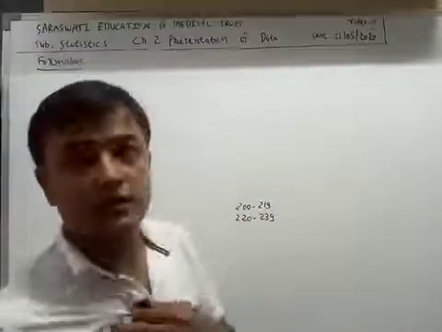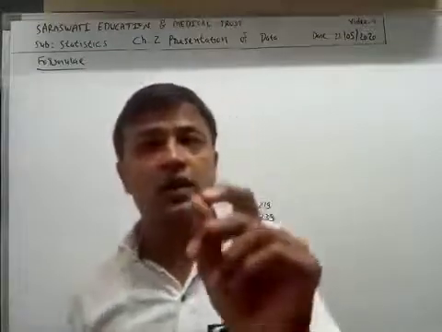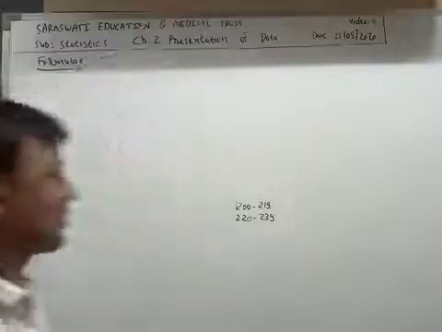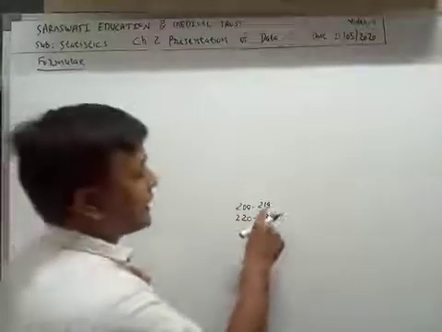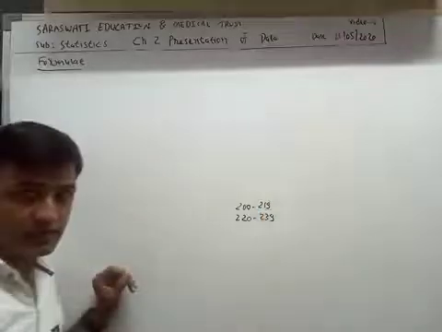This is known as which type of class? Inclusive class, because 219 is included in this class.